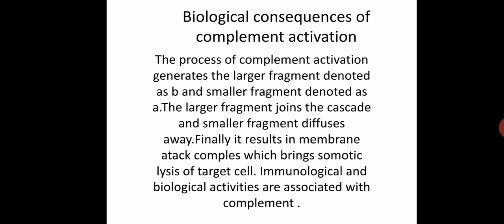The target cell means any type of cell. It may be a bacterial cell or any type of infectious cell. So there is a lysis of this infectious particle or infectious cell lastly, whenever there is a complete activation of the complement.